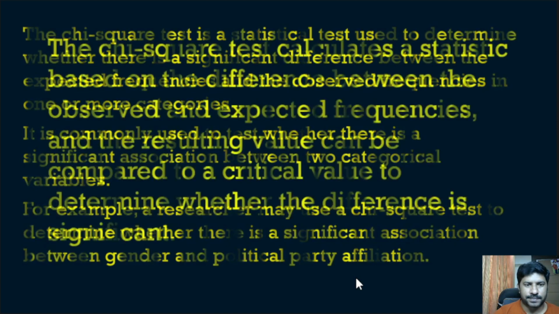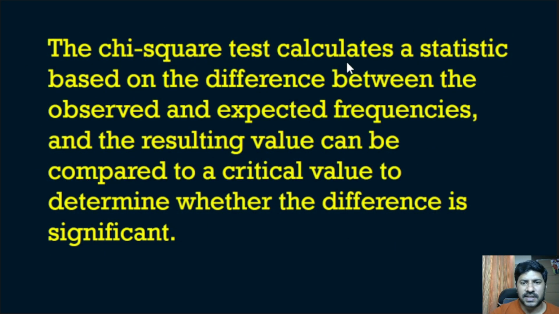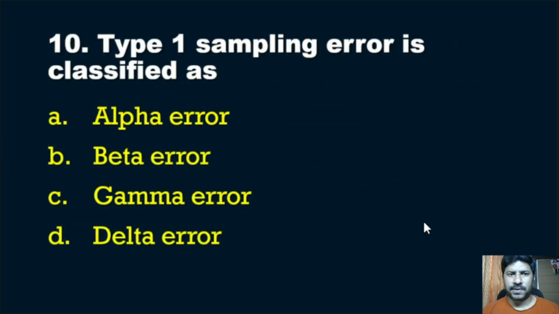chi-square test. The chi-square test calculates a statistic based on the difference between the observed and expected frequencies, and the resulting value can be compared to a critical value to determine whether the difference is significant. You don't need to learn that much depth, but for your understanding I just explained it.